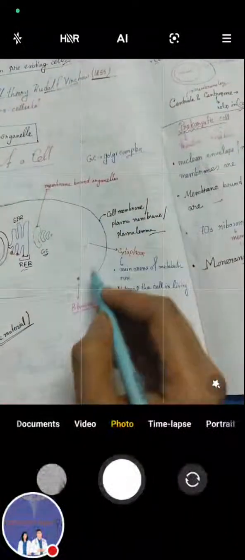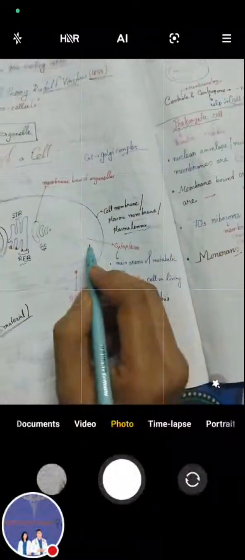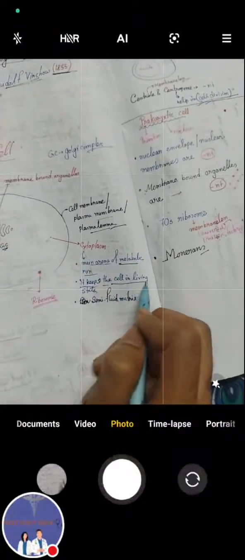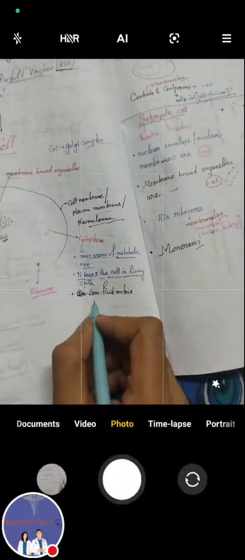The smallest organelle is the ribosome. Now an overview of a cell. This is the cell membrane, plasma membrane, plasma lemma. This is the cytoplasm, the main arena of metabolic reactions. It keeps the cell in a living state, a semi-fluid matrix.